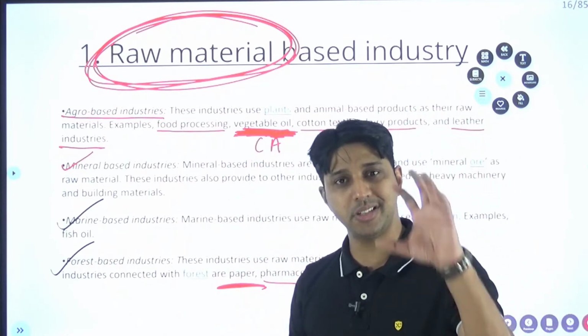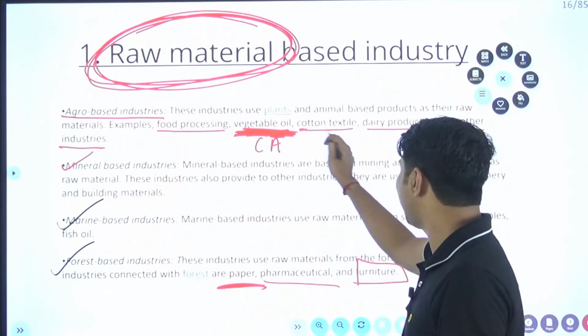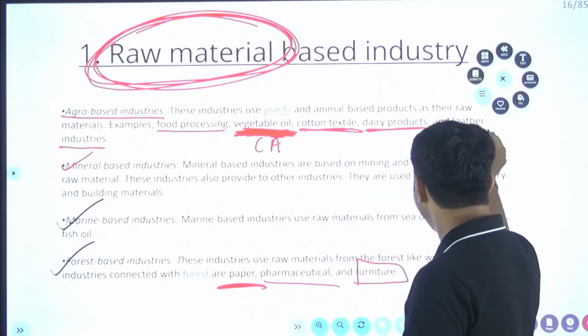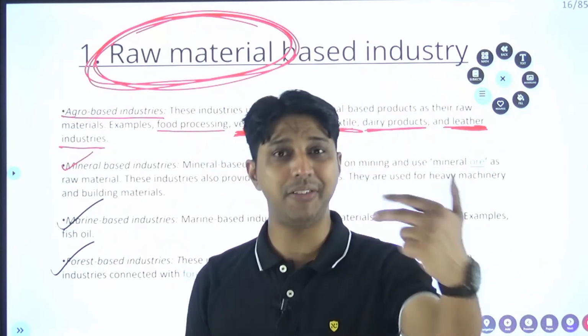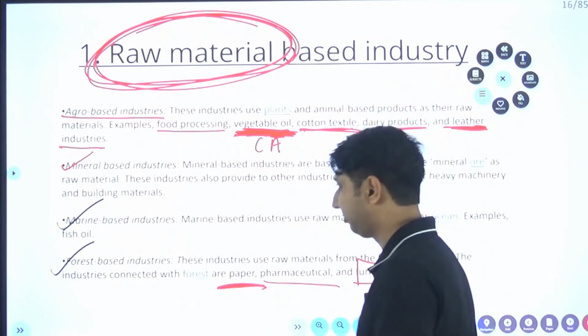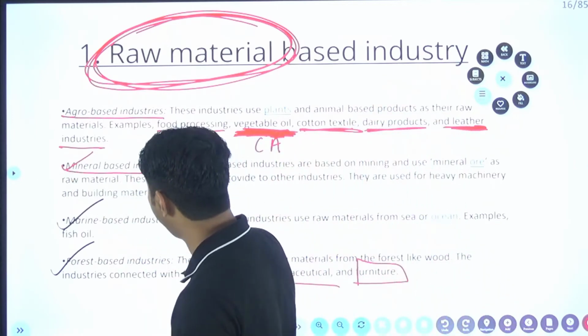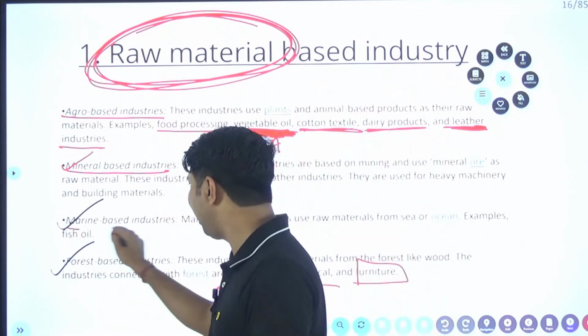That is why UPSC asked a question on palm oil. Similarly, cotton textile, dairy products, leather industry. If these are in current affairs, please be ready with your answer. So remember, my dear friend, we are going to discuss in detail mineral based industry and marine based industry.